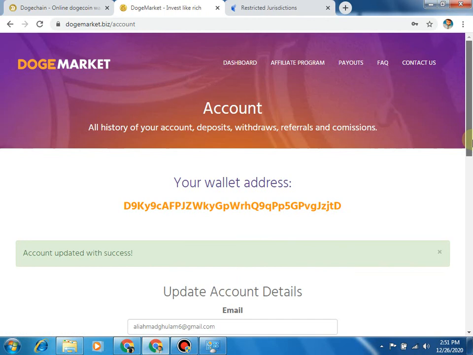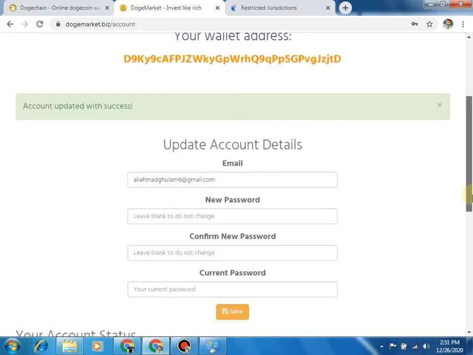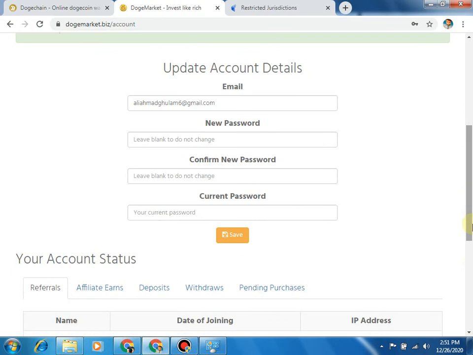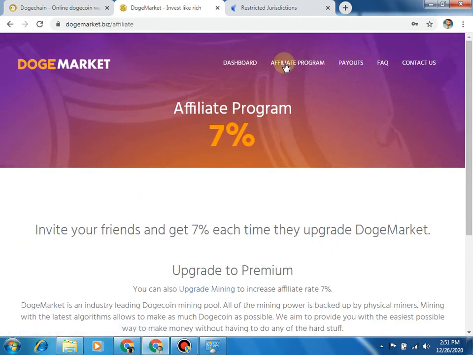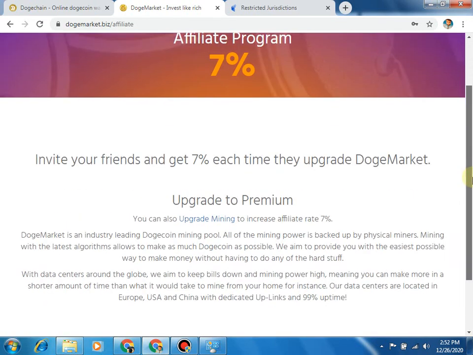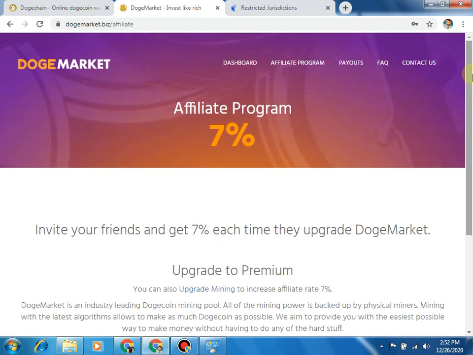Now there is nothing unsecure in my account. After that I'll show you another thing: how you can earn from your referrals. You have to click on the affiliate program, and after that you will be able to earn 7% from your referrals if they upgrade their mining. Here you will be able to earn from your referrals.